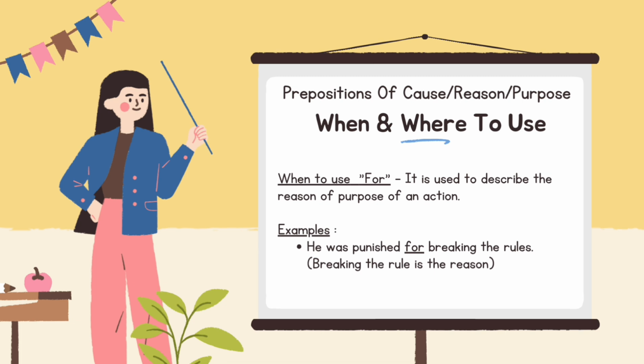When and where to use for. It is used to describe the reason or purpose of an action. Example: he was punished for breaking the rules. Breaking the rules is the reason.